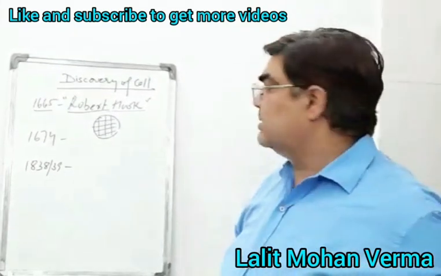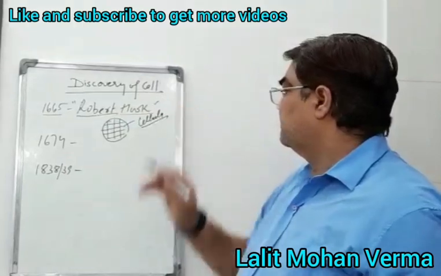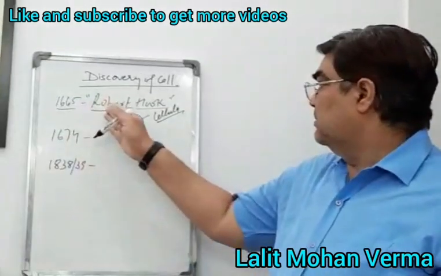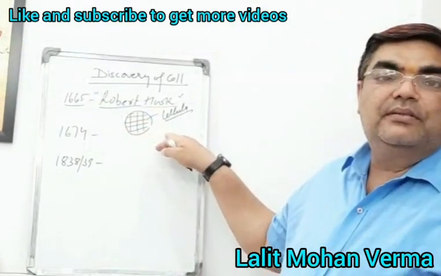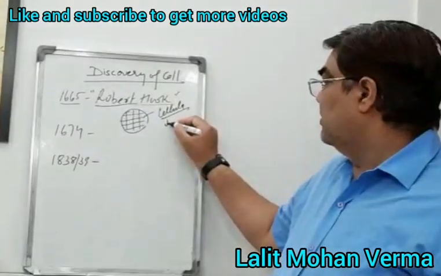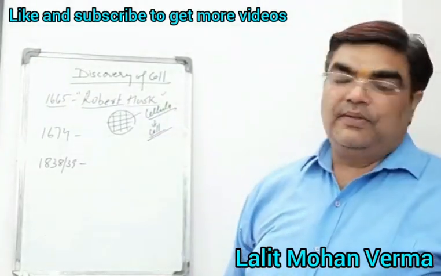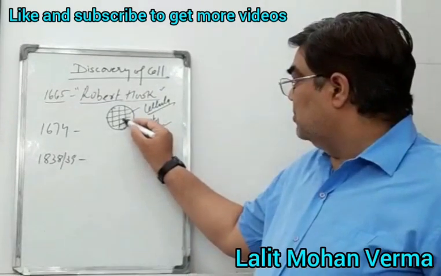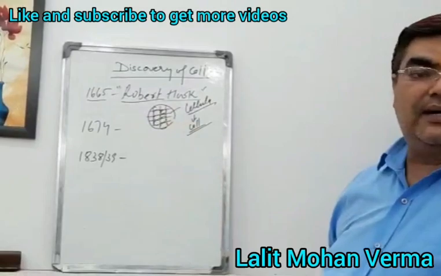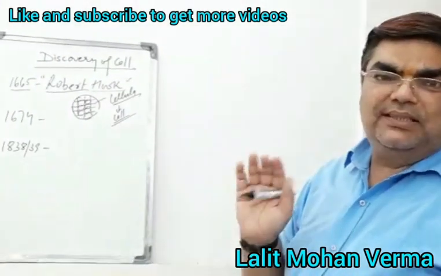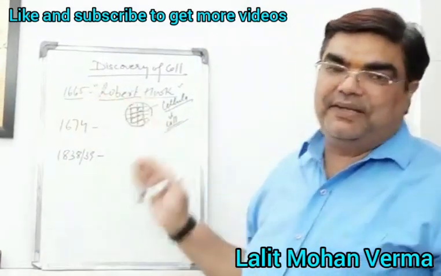In Latin, rooms are called cellula. So Robert Hooke called these room-like structures cellula, and from cellula the word cell is derived. These box-like structures are nothing but the cells. So this was the initial discovery of the cell in 1665.